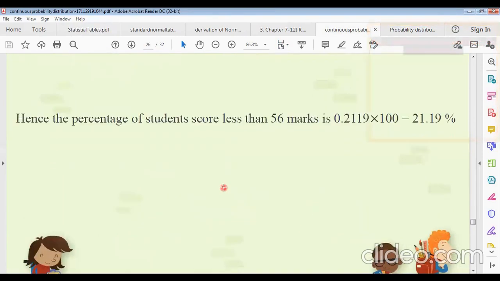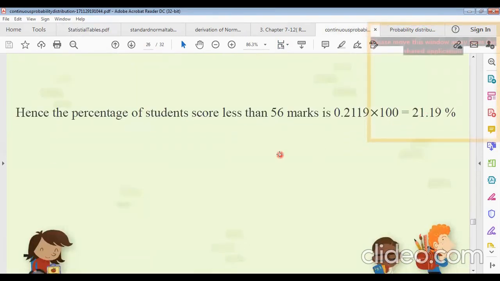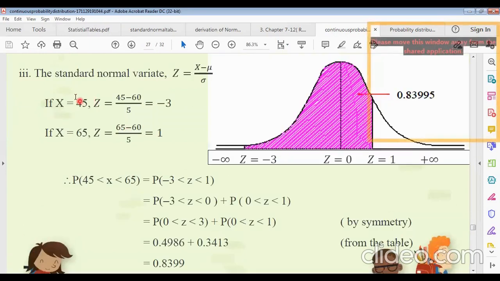So this is the required percentage. The third part: the standard normal variate z equals this, and for x equal to 45, z equals minus 3, and for x equals 65, z equals 1. So the marks lying between 45 and 65 correspond to z from minus 3 to 1. This interval can be written as the probability of minus 3 less than z less than 0, plus the probability of 0 less than z less than 1.